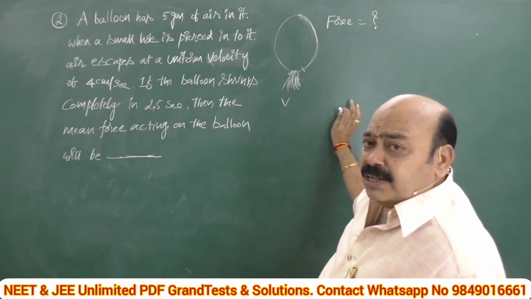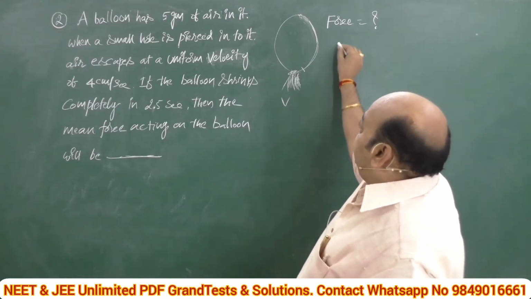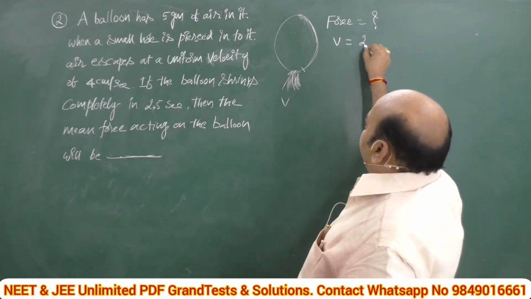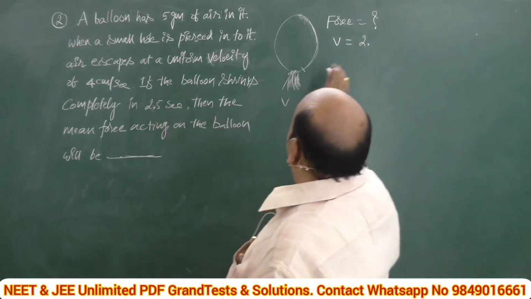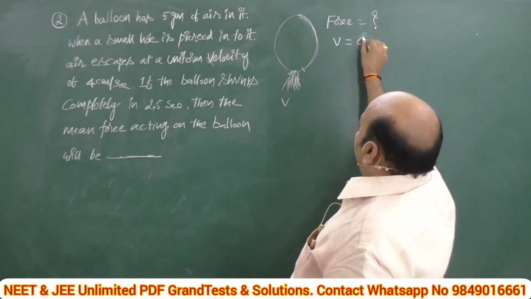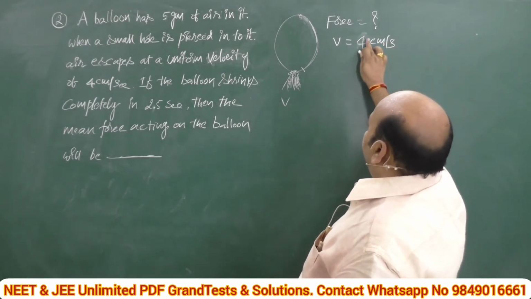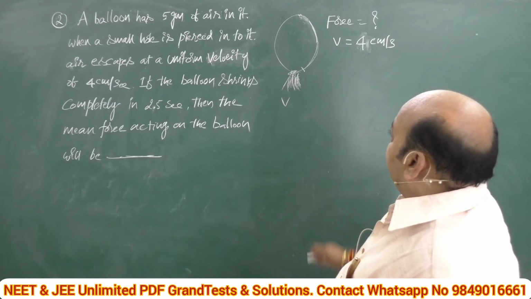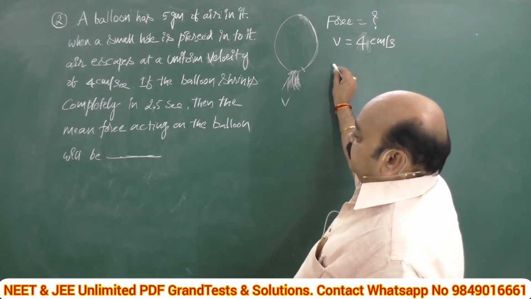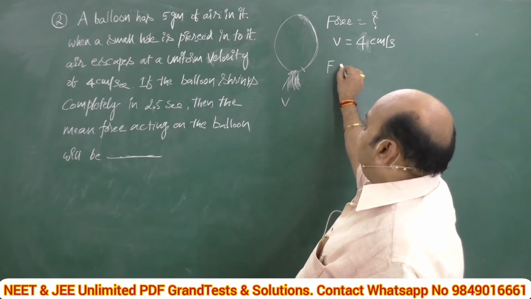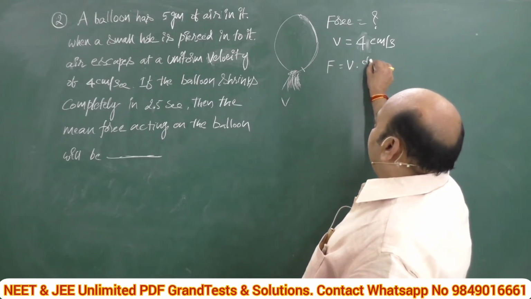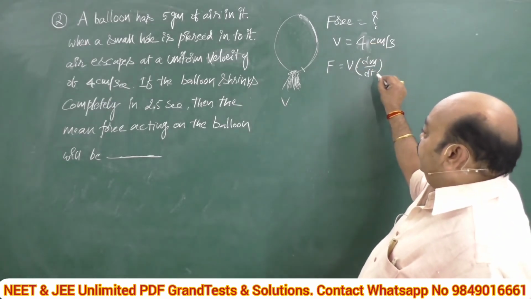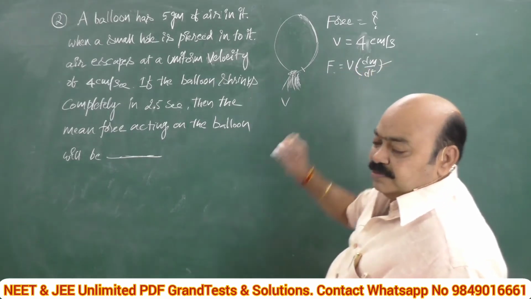At the same time, what else is given in the problem? With what velocity does air rush out? It is 4 centimeter per second. Be careful, it is in the CGS system, mind it. 4 centimeter per second. So F and v, what do we want and what relation do we have? Force F is equal to v into dm by dt. We know the value of v directly. If we substitute the value of dm by dt, we can solve this problem.